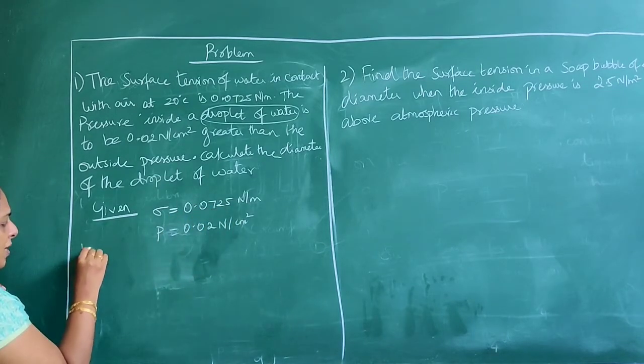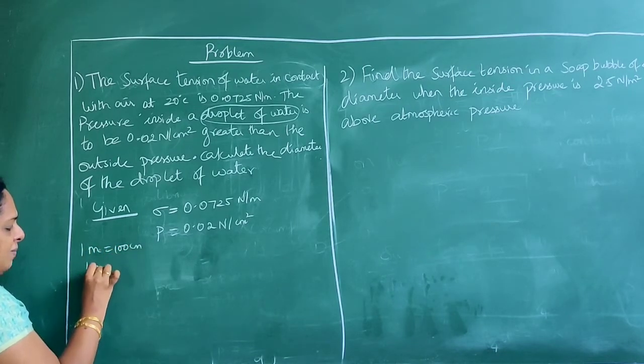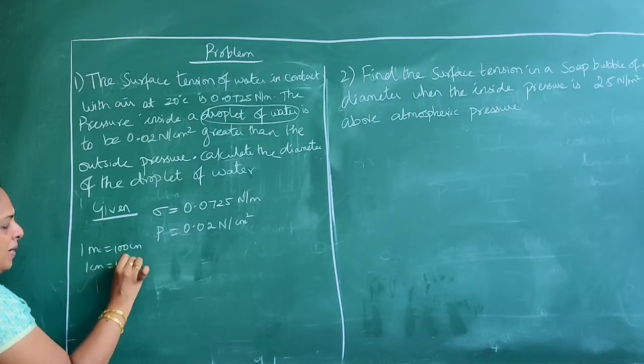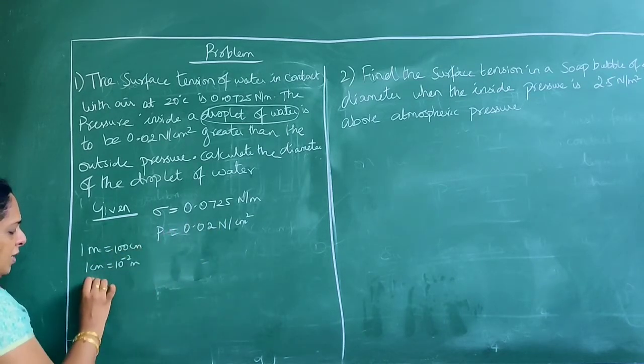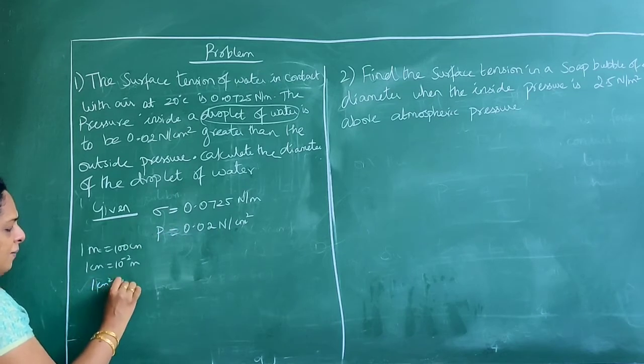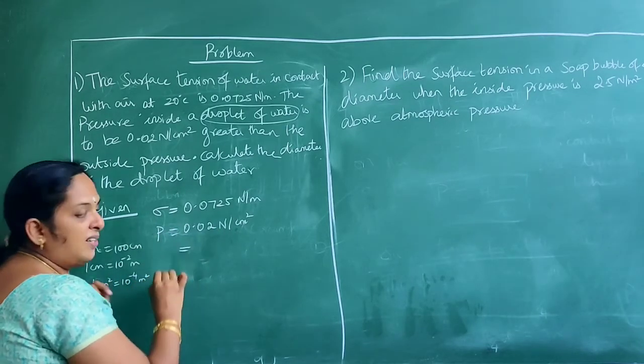1 meter is equal to 100 centimeter, and 1 centimeter is equal to 10 power minus 2 meter. So 1 centimeter square is 10 power minus 4 meter square. Then and there you convert it.